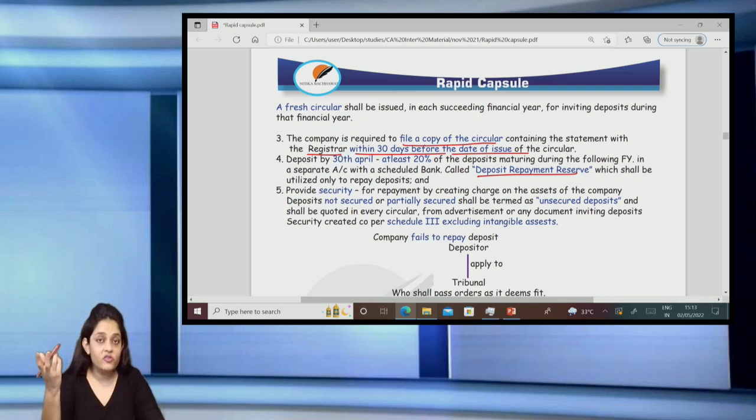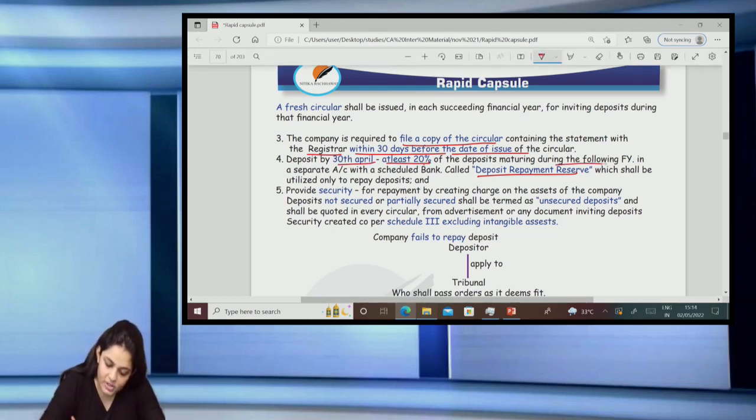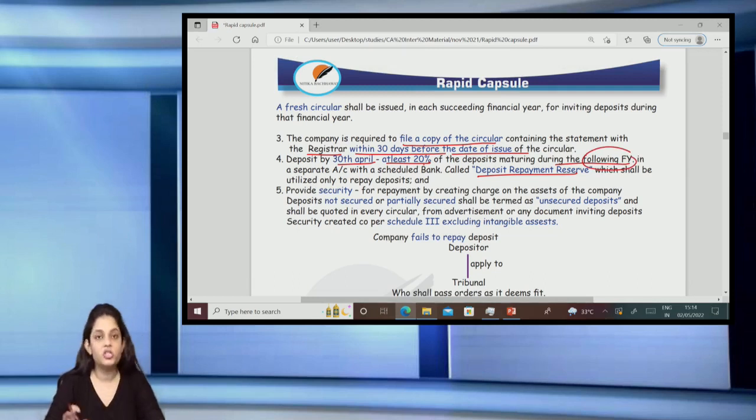So, in the next financial year, whatever amount will mature, 20% of the amount shall be kept in a separate bank account with a scheduled bank by 30th of April this year. So, by 30th April, at least 20% of the deposits maturing during the following financial year shall be kept aside with a scheduled bank in a separate bank account called the deposit repayment reserve.